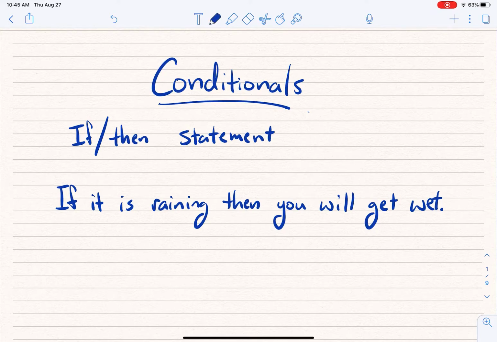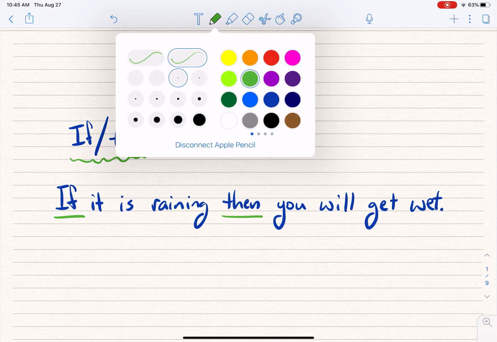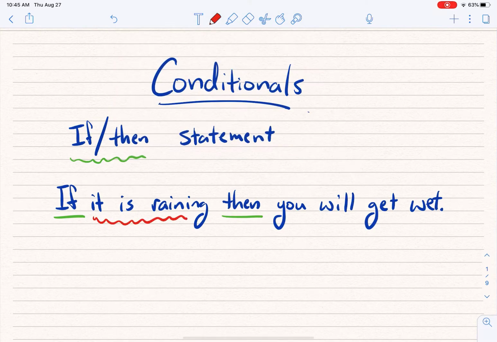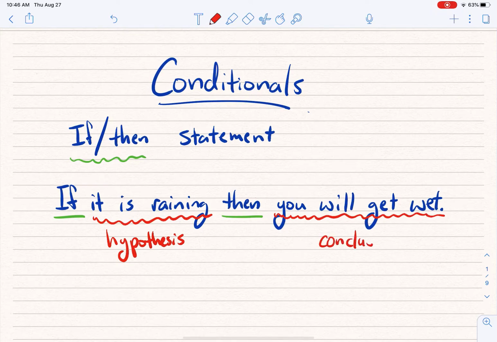Now, as we look at conditionals, what I want us to see is that every conditional has a couple parts. It's got, of course, an if and a then, because that's why we call it an if-then statement. Everything in between the if and the then has a name. It's called the hypothesis. The hypothesis is the condition that needs to be fulfilled for the whole statement to be true. In this case, not if it is raining, but it is raining is the hypothesis. And the part after the then is called the conclusion.